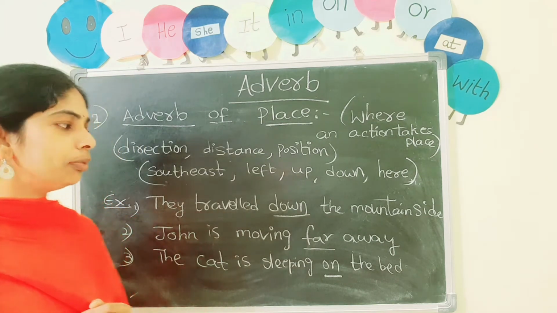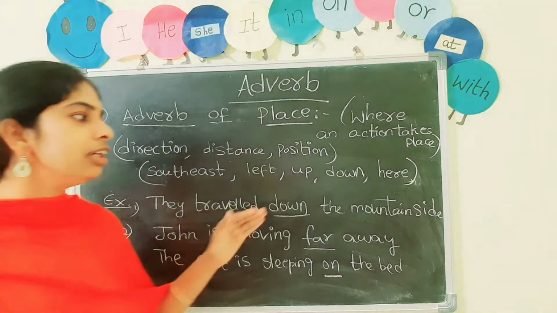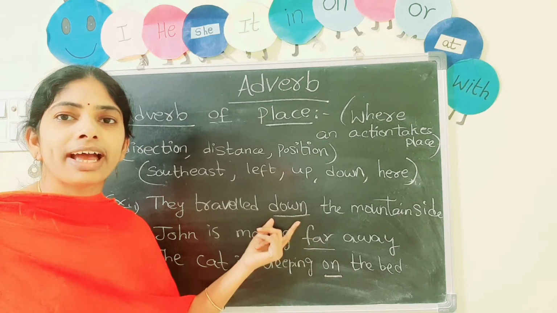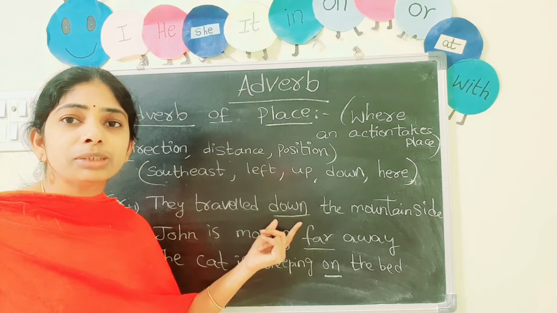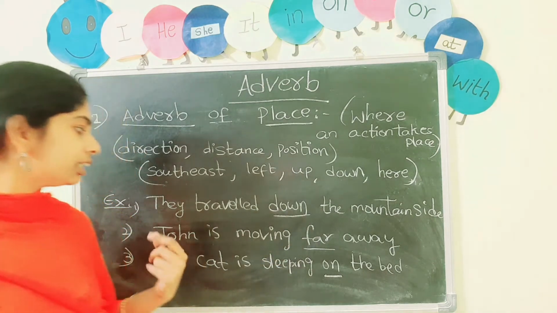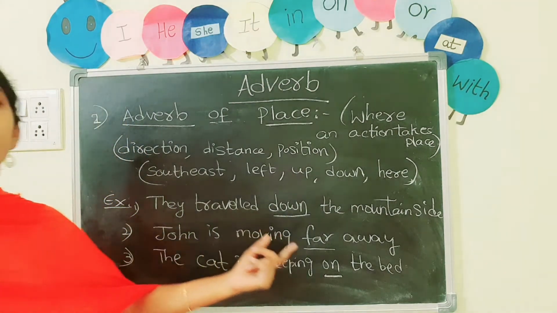So a few examples I have given. They travelled down the mountain side. Down is an adverb, gives a description of direction. Okay. Next, John is moving far away.